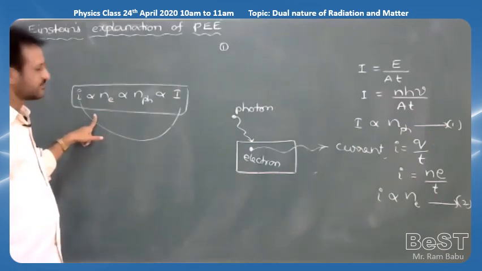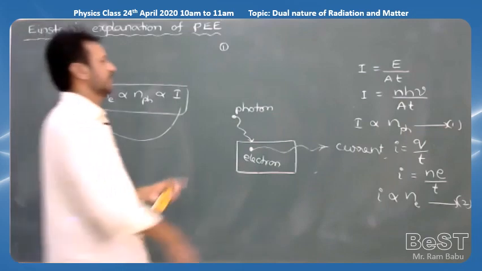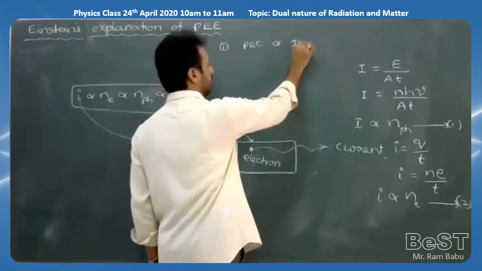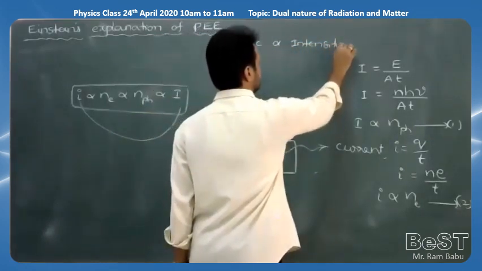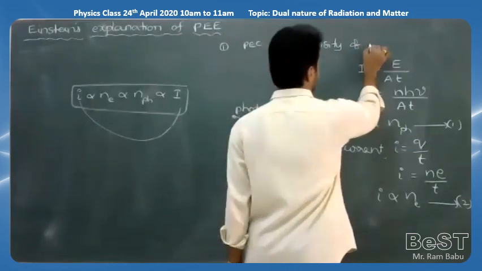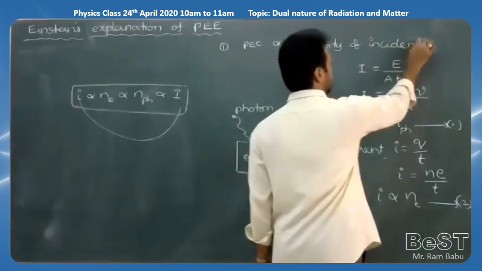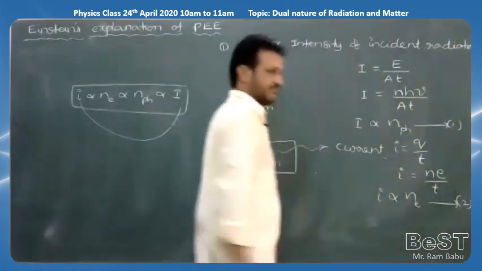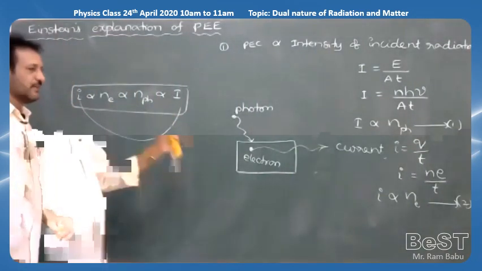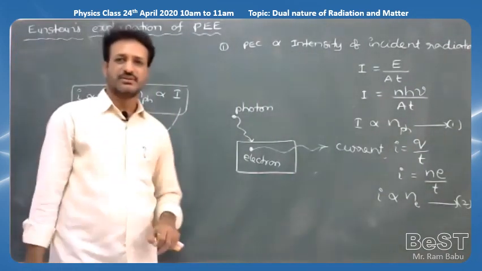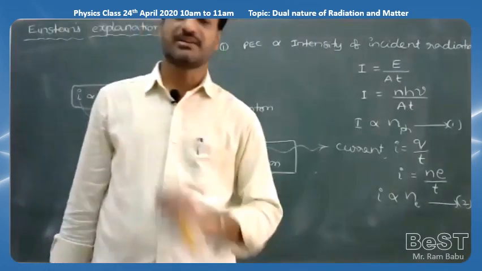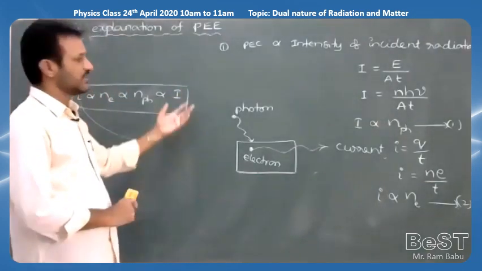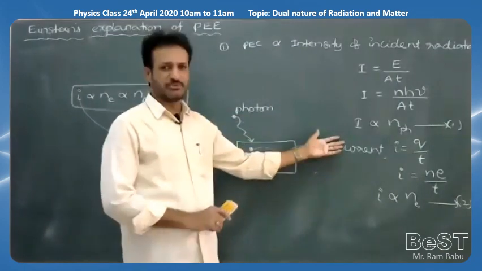That is, the photoelectric current is directly proportional to the intensity of the incident radiation. So that is the explanation given by Einstein, first point. If required, you may also write like this, but in the exam there is no need to write this explanation.